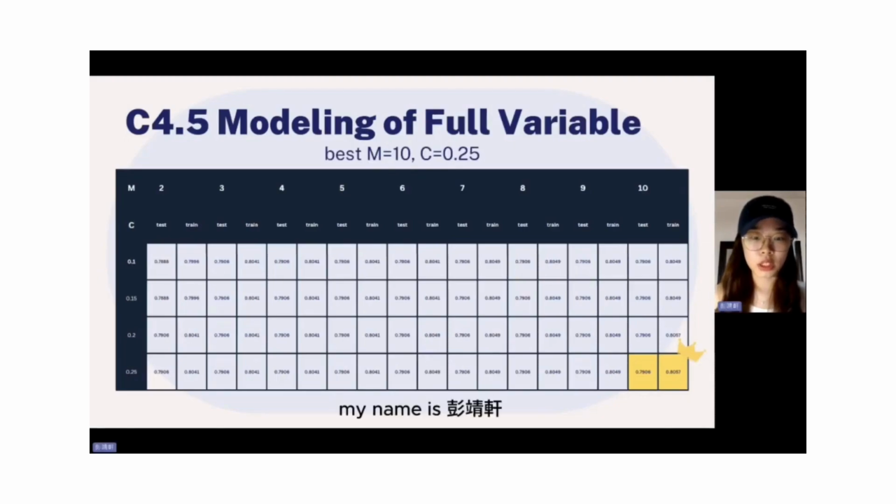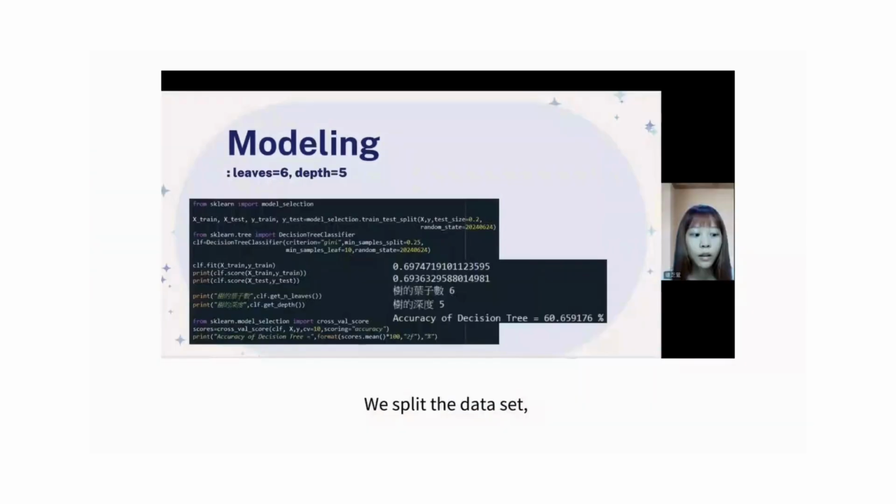My name is Peng Jingxuan, and now I'm going to talk about selecting the best parameters. Using C4.5, we consider all variables. We search for the optimal parameters by varying m from 2 to 10 and c from 0.05 to 0.25. We found that when m equals 10 and c equals 0.25, the model achieves the highest accuracy.